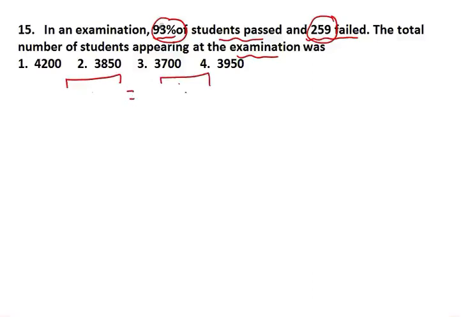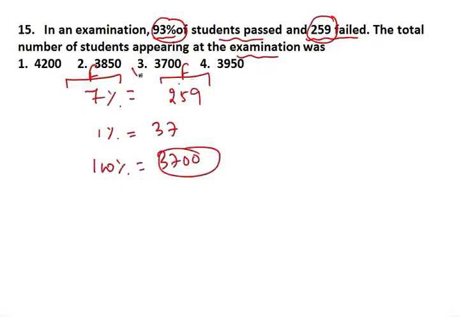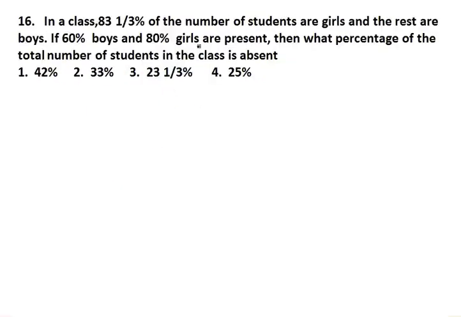It means that if I take 93% pass here and 259 fail here, I cannot balance the equation. So it is saying 93% pass. So how many fail? 7% have failed. And here the fail number is given as 259. Now the equation is balanced. I hope I made my point clear. So 1% represents how much? If you divide, you get 37. It is asking the total number. So the total number is always 100%. So just multiply with 100, you get 3700. Option number 3.